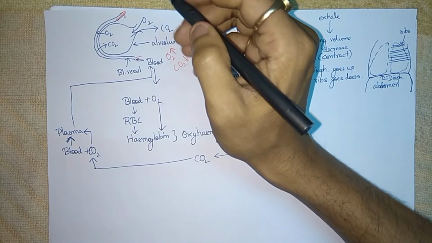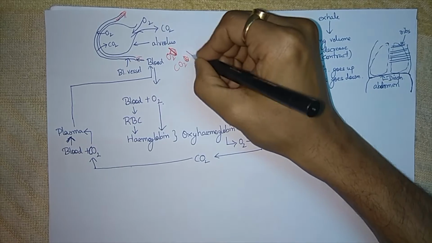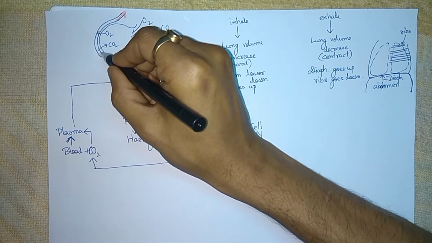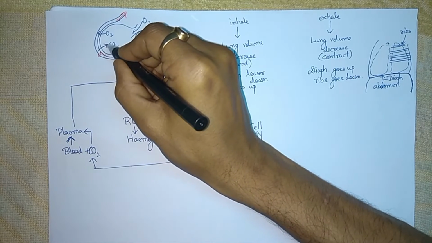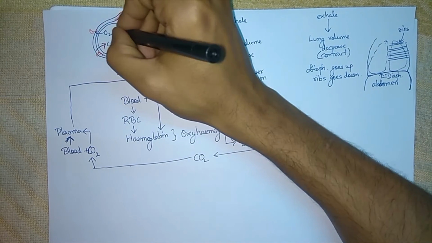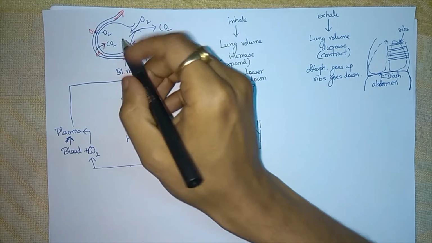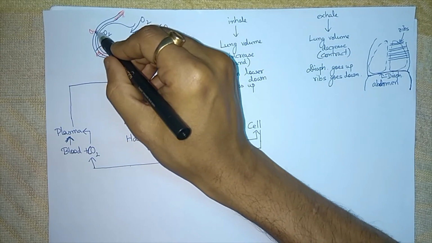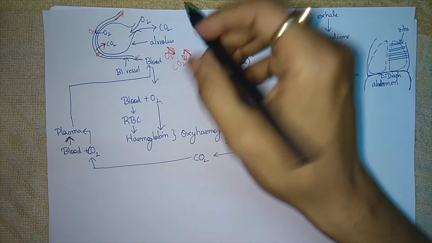So blood has a low concentration of oxygen and high concentration of carbon dioxide. So we have high concentration of carbon dioxide here, so carbon dioxide will be delivered here, and we have low concentration of oxygen here, so oxygen will be taken here. So it is clear that from alveolus oxygen will be transferred to the blood, and from blood carbon dioxide will be transferred to the alveolus.